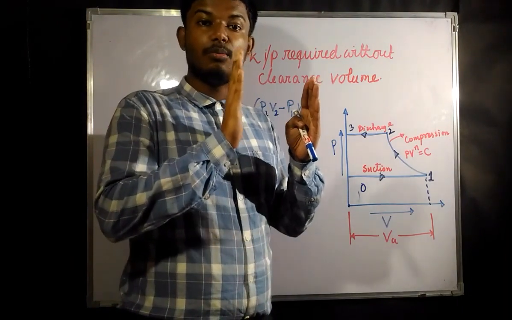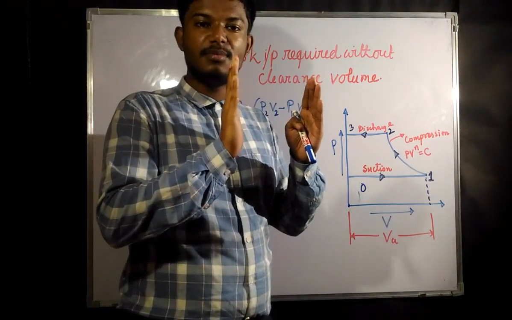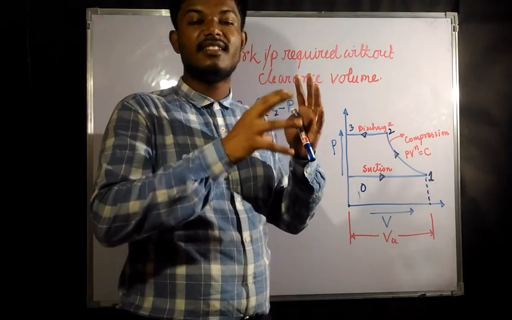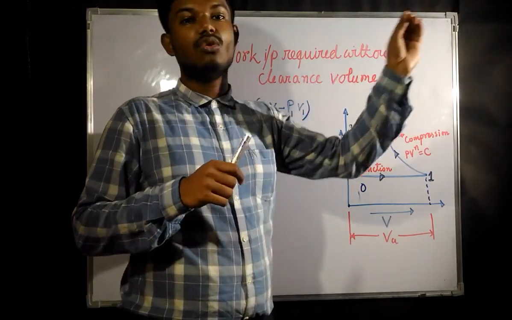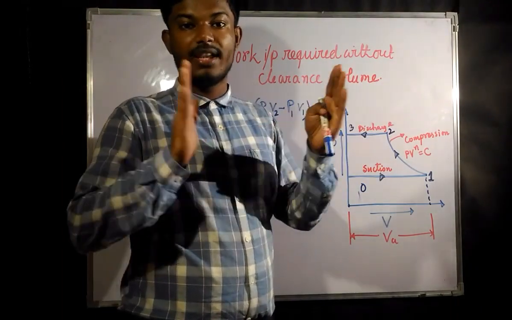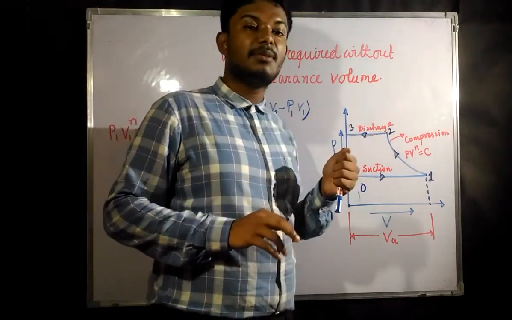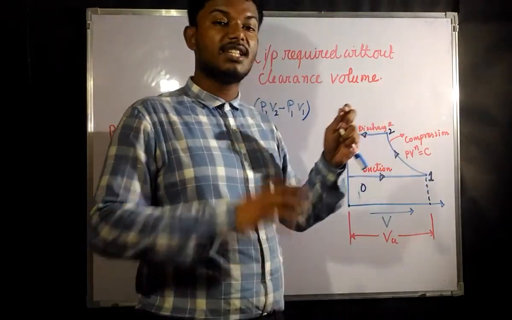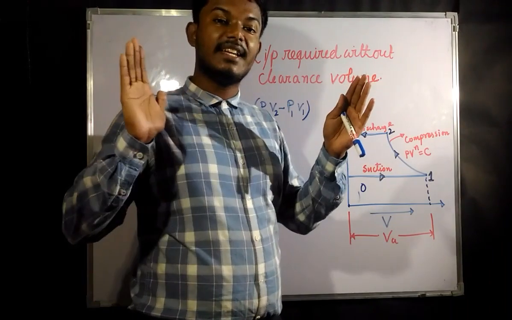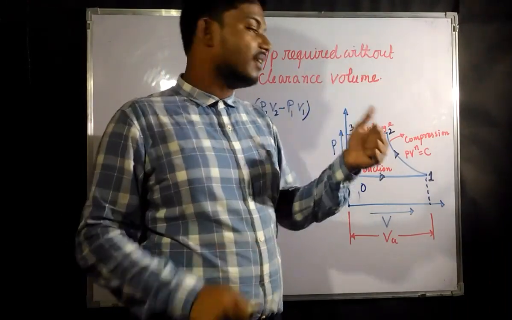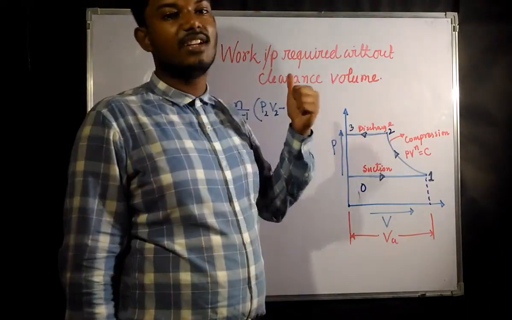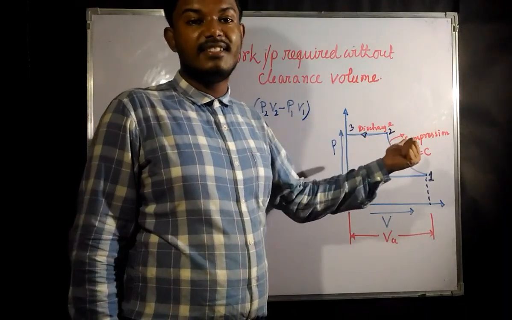Once point 2 is reached, the pressure inside the cylinder is so high that it is going to open the exit valve, and after that, from 2 to 3, the discharge would be there.